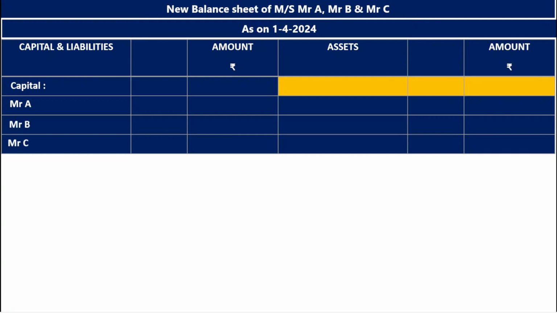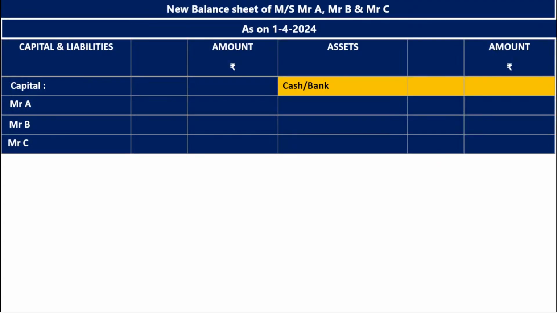Mr. C. Earlier there were two partners, Mr. A and Mr. B. Now there are three partners, Mr. A, Mr. B and Mr. C. And we are not focusing on the capital, we are focusing only on the goodwill. Cash/bank account will change and capital account will also change, but goodwill will not appear in the balance sheet.